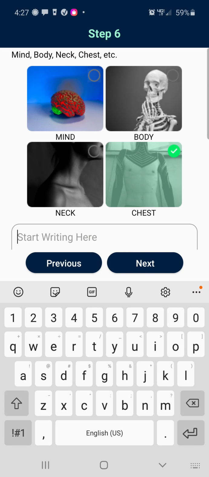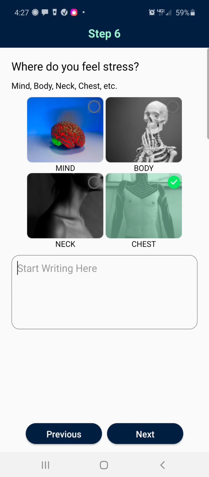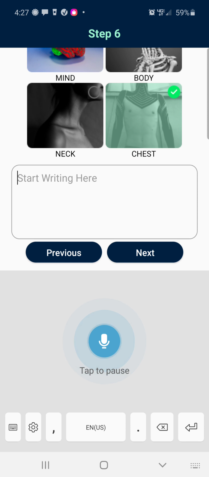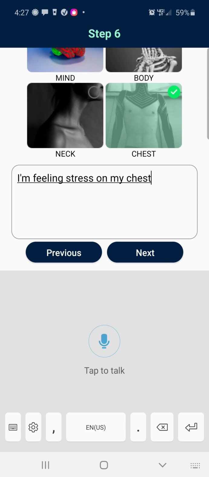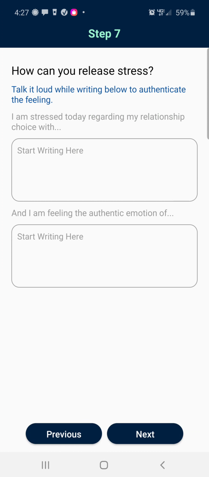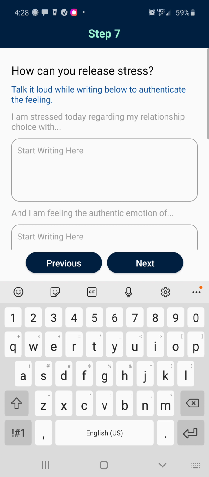We can talk to the app the whole time. We can just use the voice activation system right here. I'm feeling stress on my chest. So we type that in. And the next step is, how do you release this stress? Well, how do we release it?